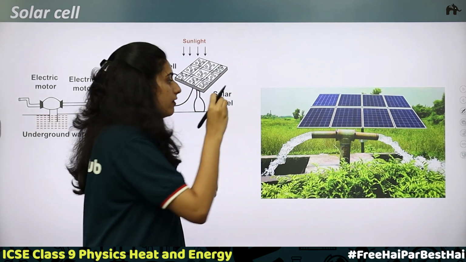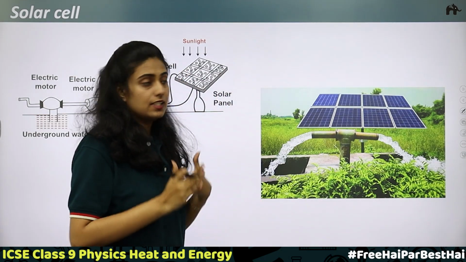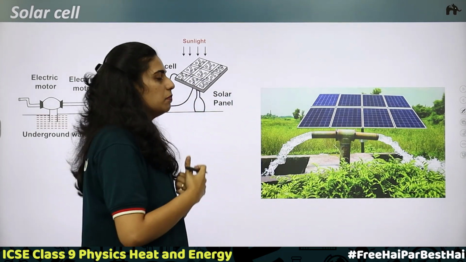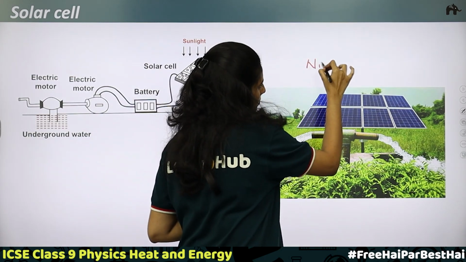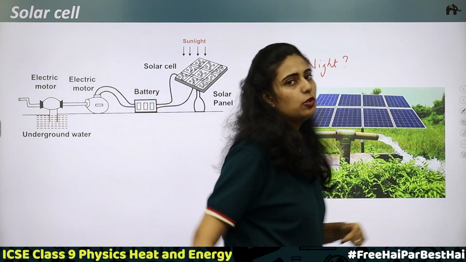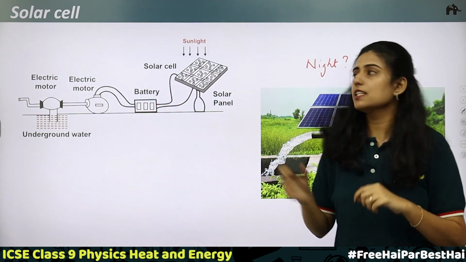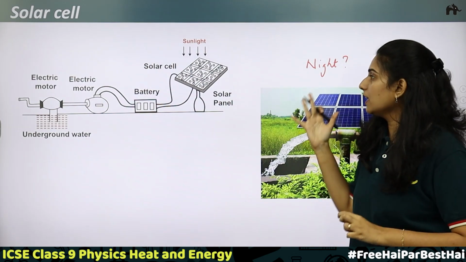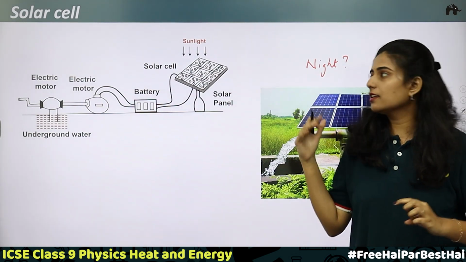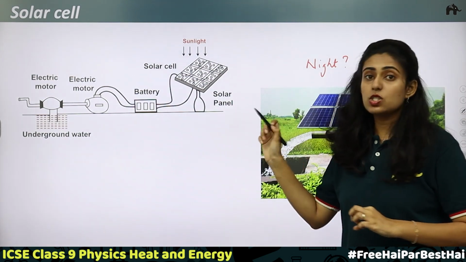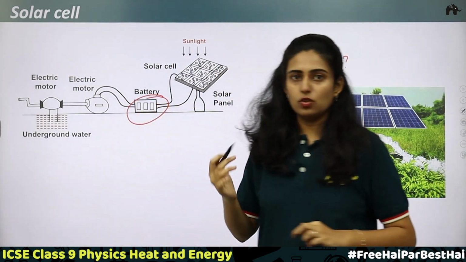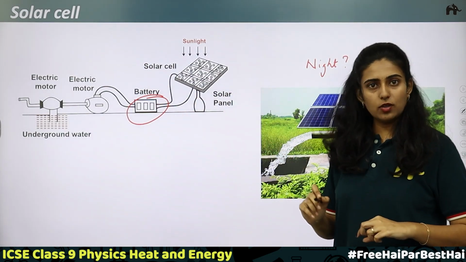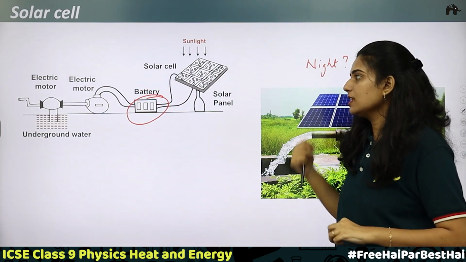Now my question is, we know that solar cells can be used during the daytime because we have sun. Sun is the source of energy, and electricity can be produced. What about the night time? Can you produce electricity using the solar panels during the night time? Is it possible? No, right? Why? Because during the night time there is no sun, there is no solar energy, and electricity cannot be produced. In that case, a storage battery is used. In the storage battery during the daytime, the energy will get stored, and it can be used during the night time to produce electricity.